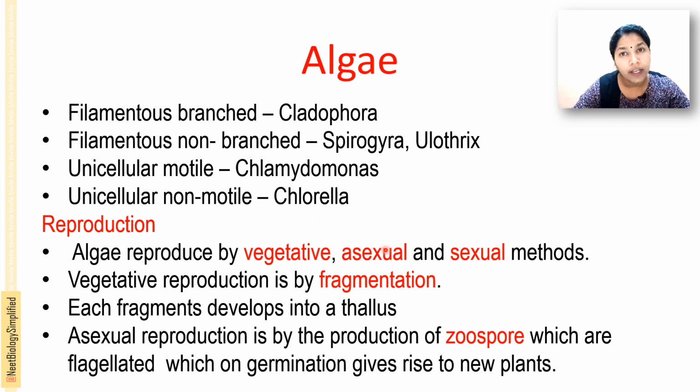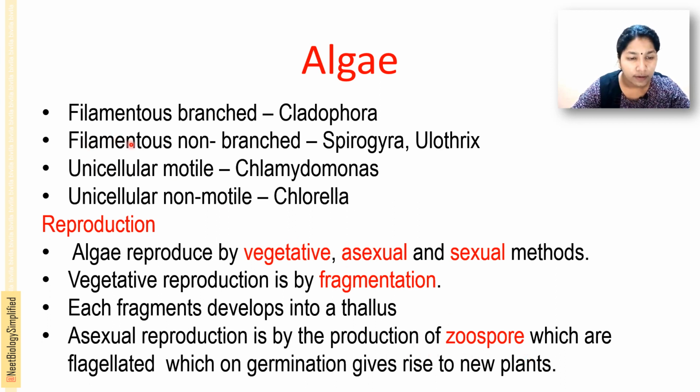Vegetative reproduction is mainly by fragmentation, and each fragment develops into a thallus, which goes on to become a new organism. They are a thalloid body, right? Asexual reproduction is by the production of zoospores, which are flagellated. Zoospores are flagellated or motile spores, which on germination give rise to a new plant.